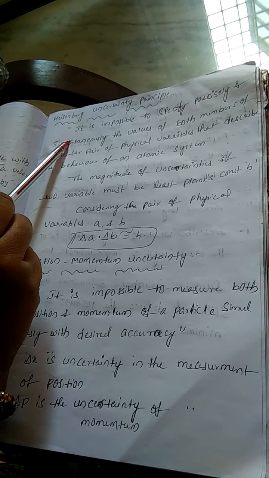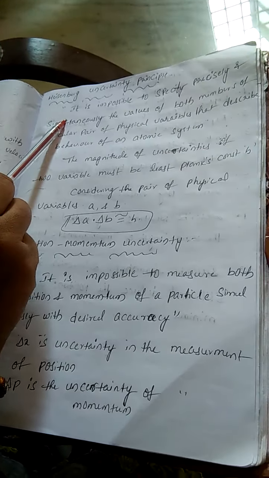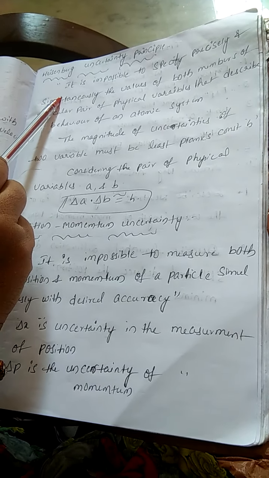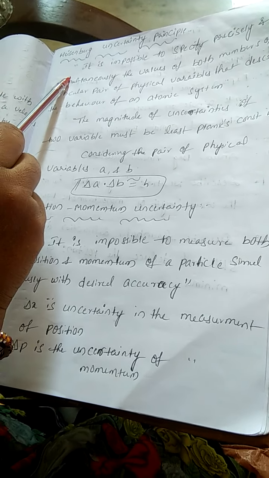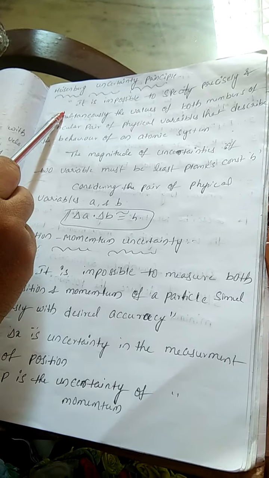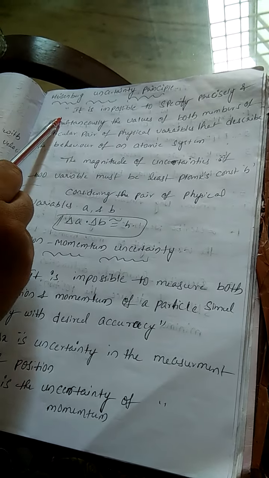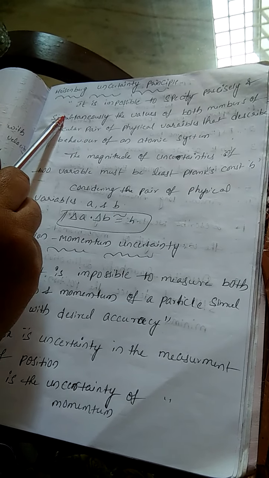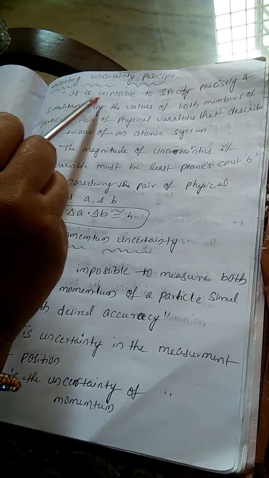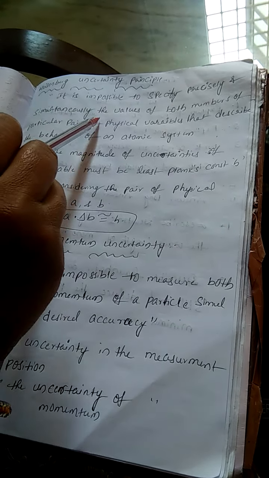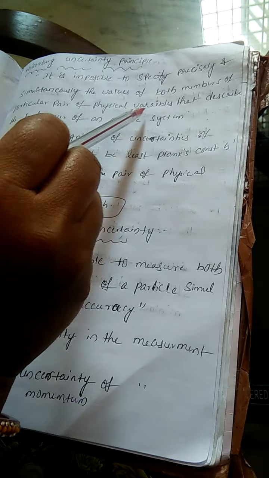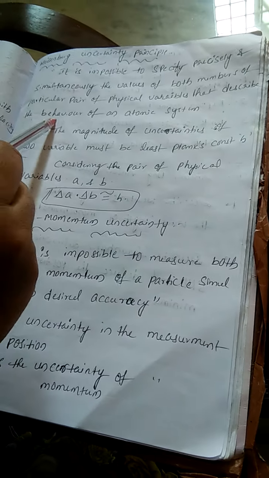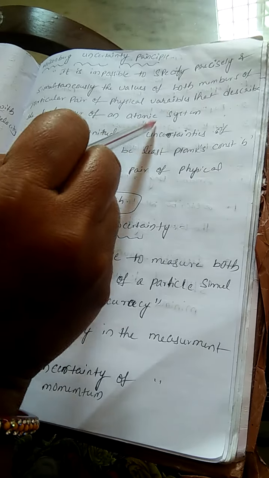Good morning, students. Next topic is the Heisenberg uncertainty principle. According to this principle, the uncertainty of a system is explained. The definition of the uncertainty principle: it is impossible to specify precisely and simultaneously the values of both members of a particular pair of physical variables that describe the behavior of an atomic system.